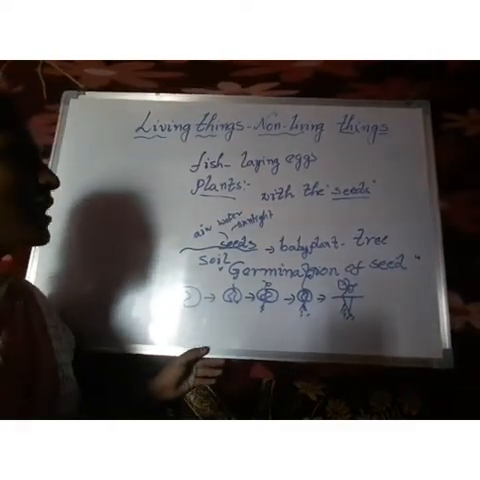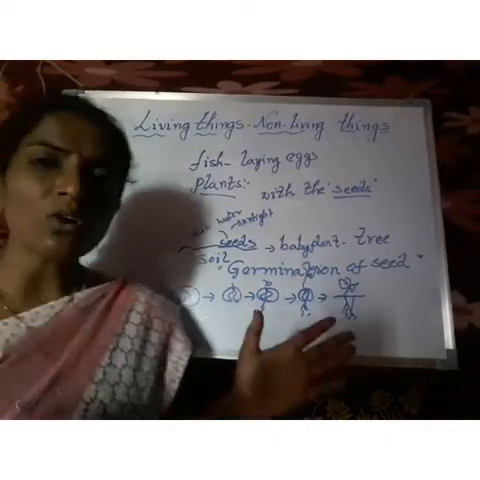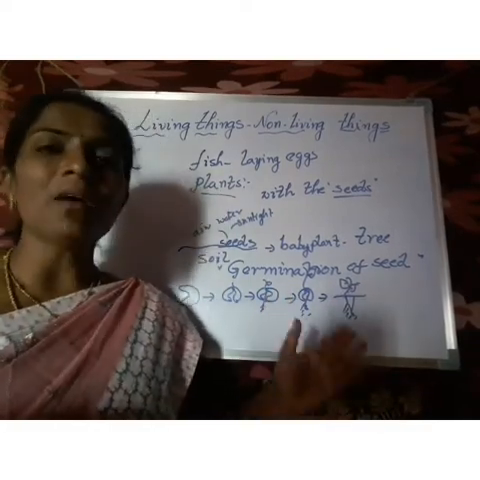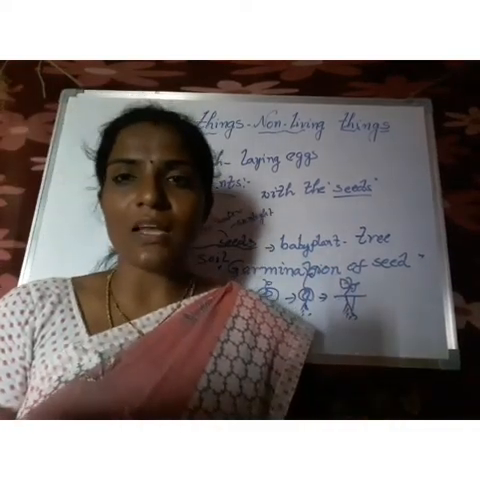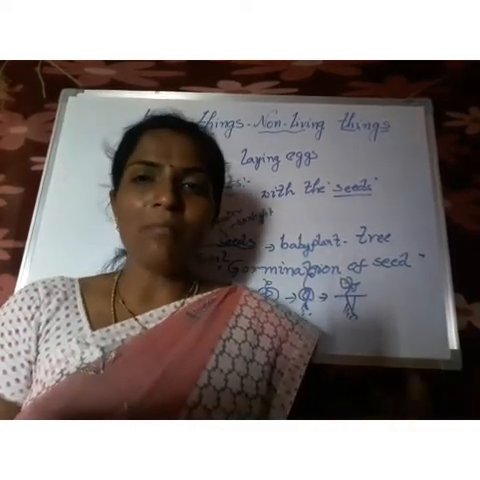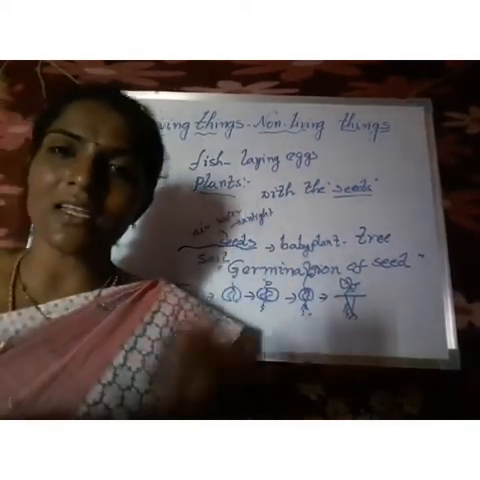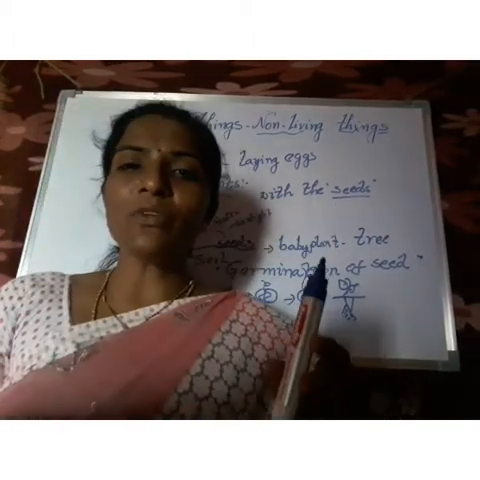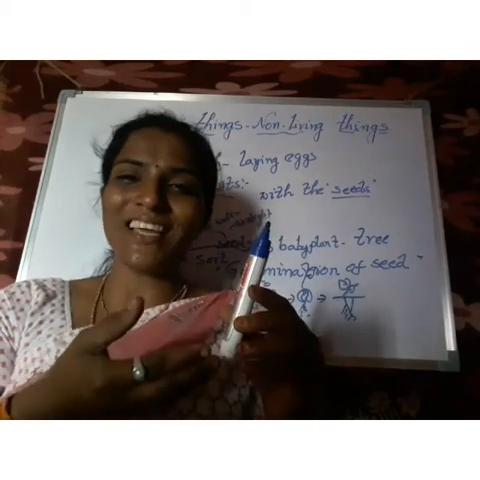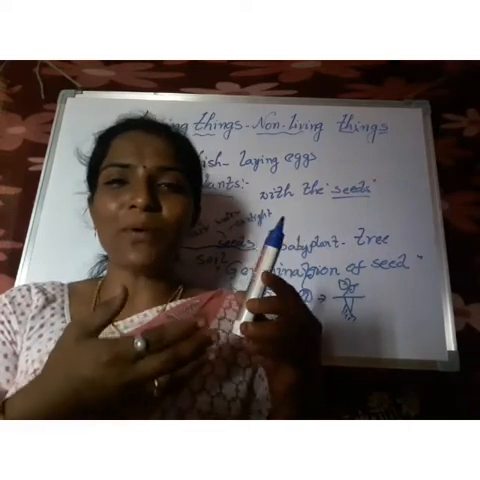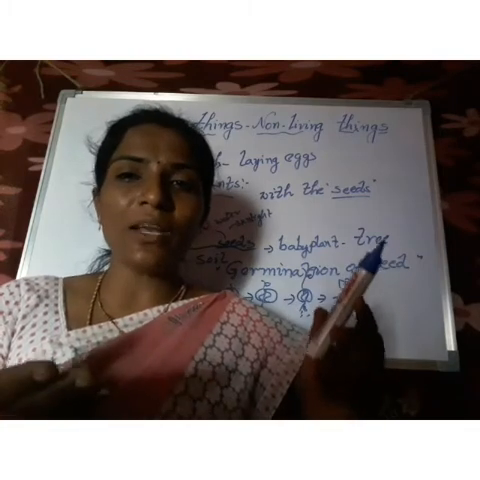Anyway, the plants use their seeds to produce the next generation. What is the main motto of reproduction? Producing the same kind for the next generation. Some give birth to their young ones, and some lay eggs, for example birds. But plants use their seeds to produce the next generation. Coming to this marker or pen, does it give a small baby pen? No, because it is a non-living thing. It can't produce a small pen, so non-living things cannot reproduce.